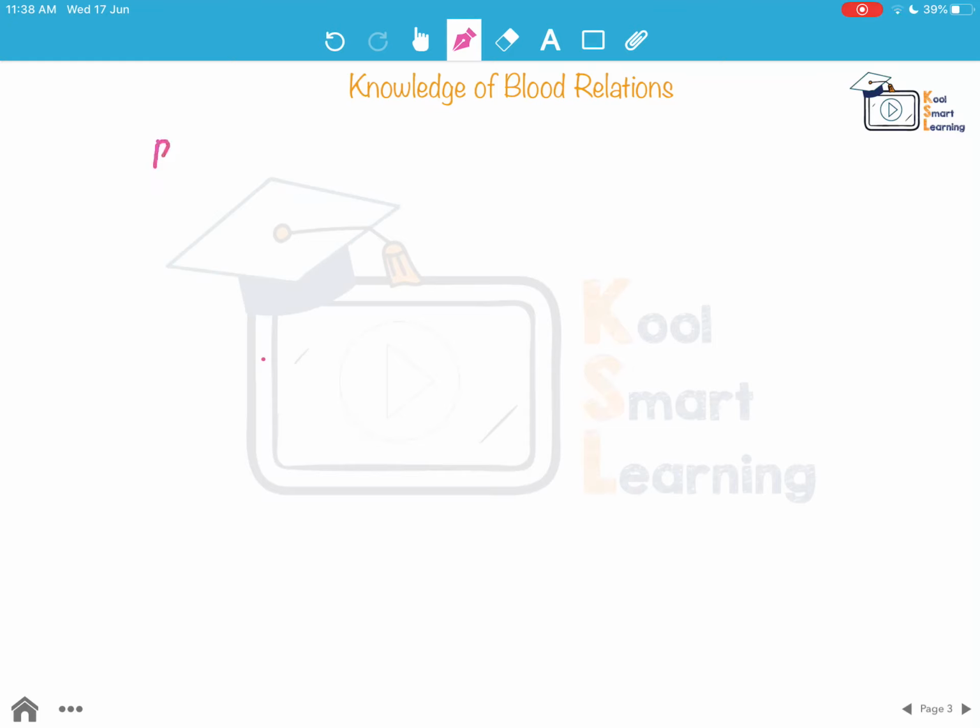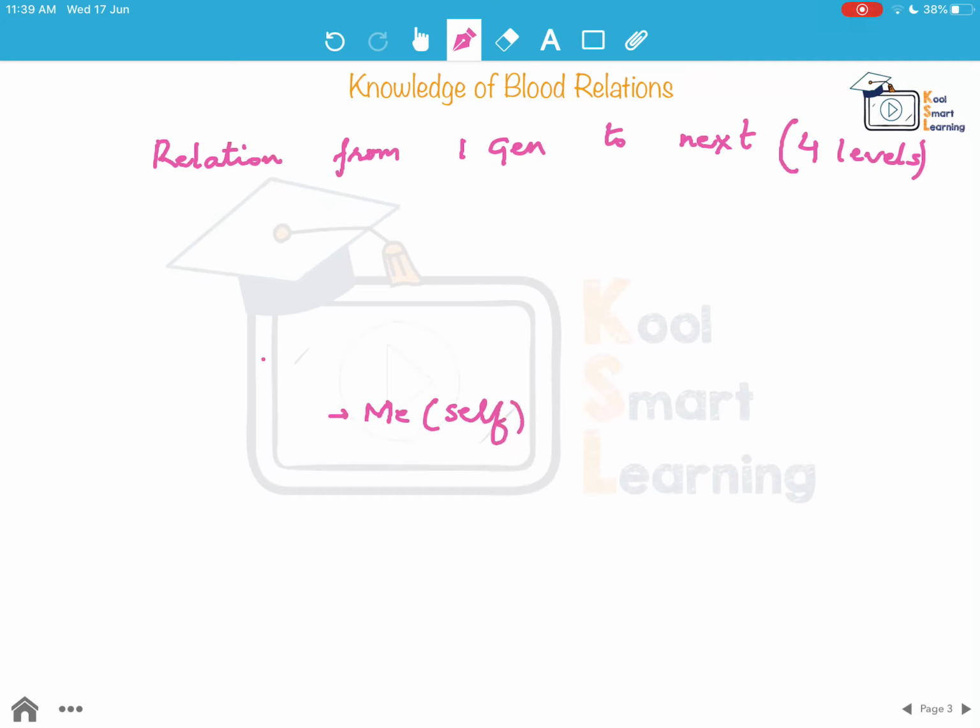So now the first thing is that we need to know the relation from one generation to the next, and we need to know 4 levels of such relations. Now what are the 4 levels? I'll start with my generation, which is self. Now I have my parents.